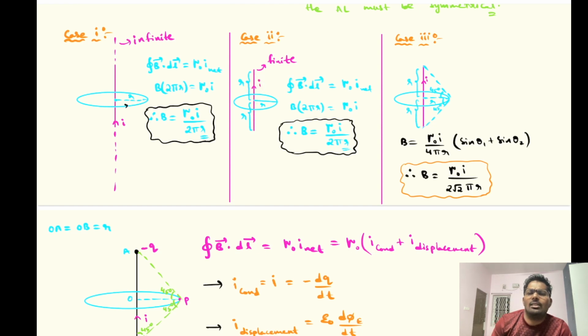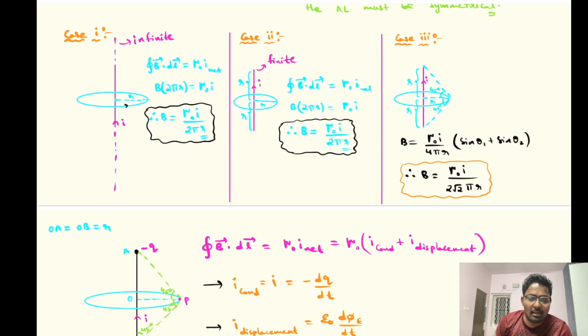Then you should be asking or thinking, how come a finite wire can carry a current I? If it is a closed loop, obviously it can carry a current I, it will continuously circulate. And for an infinite wire, then again you might be thinking, how can current be carried in an infinite wire also? In an infinite wire, I can assume a loop which is at infinity, which doesn't have any effect on the loop.